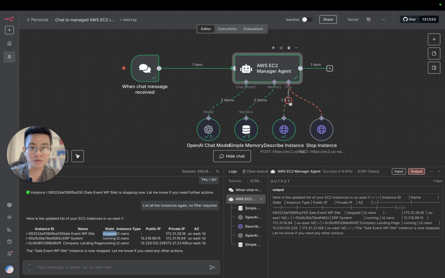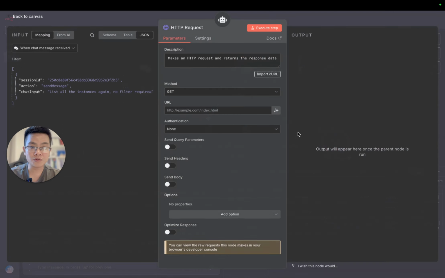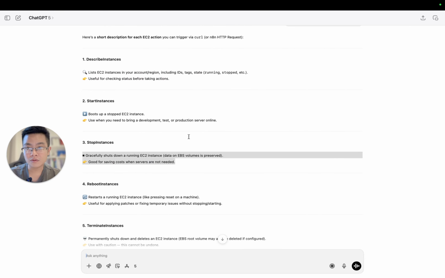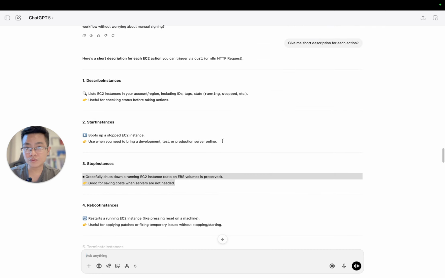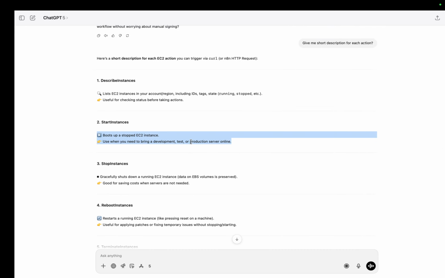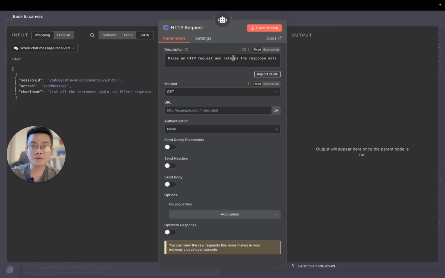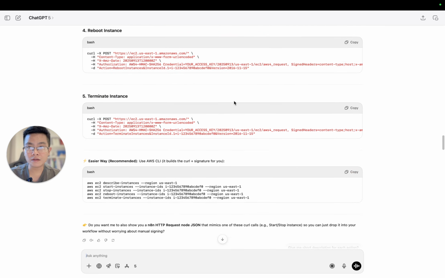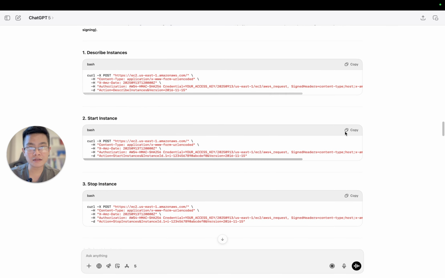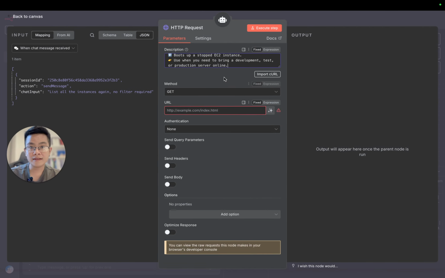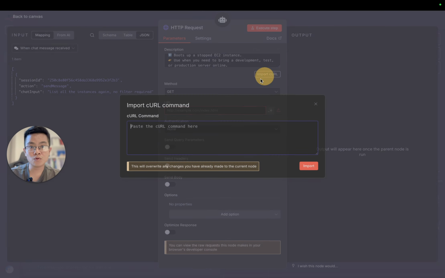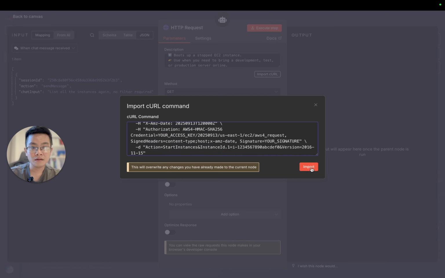I'm going to do it quickly now because you already know how to do that, right? We go to the start first, and then copy the description. Then we import the cURL command for the start instance like this. Okay, import it.